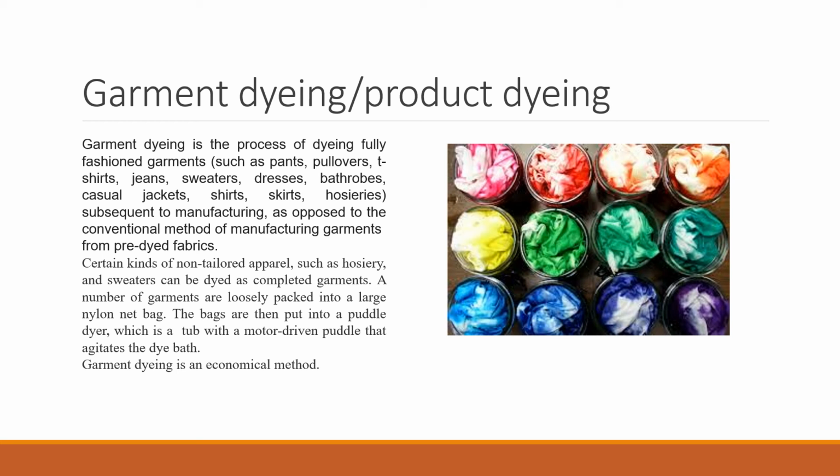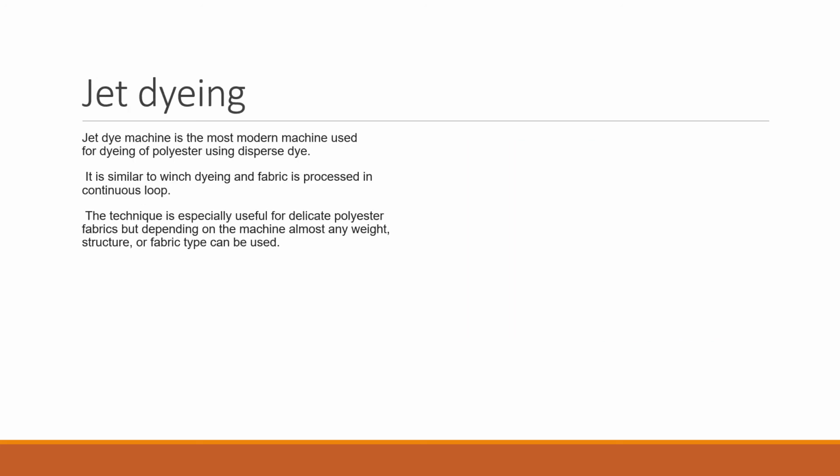A number of garments are usually packed into a large nylon net bag. The bag is then put into a paddle dyer, which is a tub with a motor driven paddle that agitates the dye bath. Garment dyeing is an economical method.